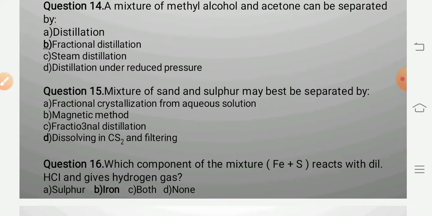We get a concentrated solution which is condensed, and we get the pure form of sulfur after filtering. Means impurities get dissolved in carbon disulfide. So, the technique is dissolving sulfur and sand in carbon disulfide and filtering; we get pure sulfur and the sand gets separated.